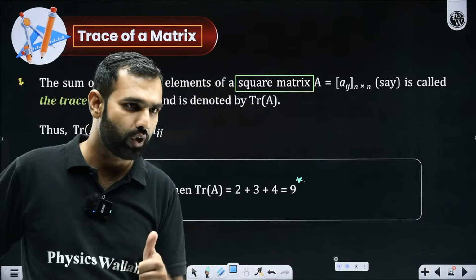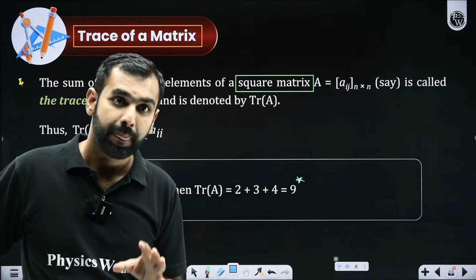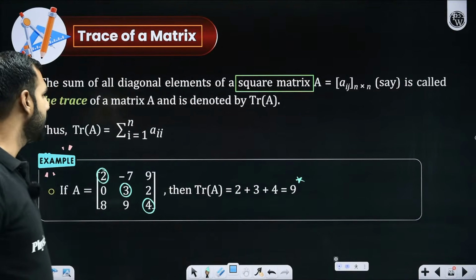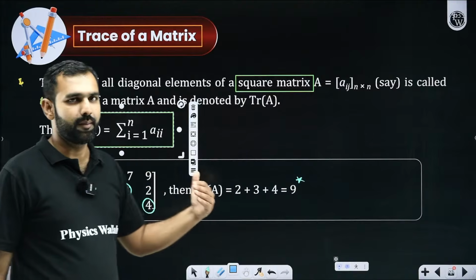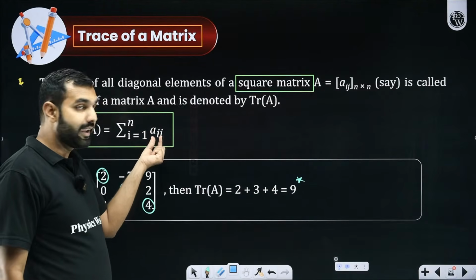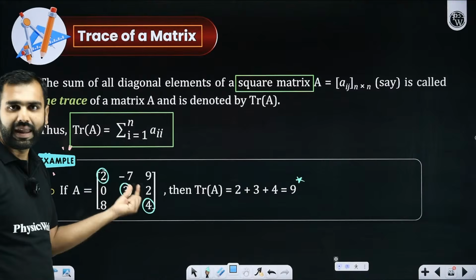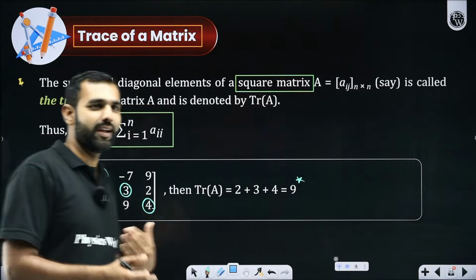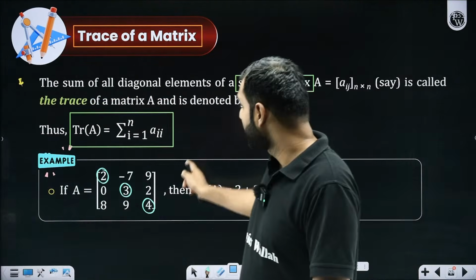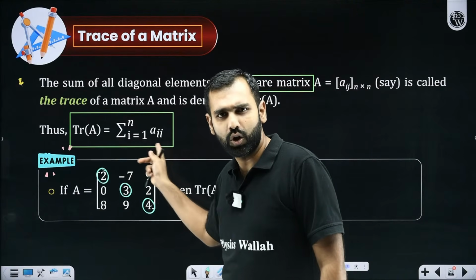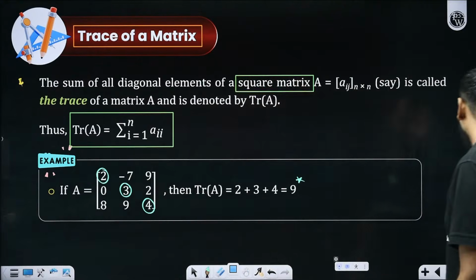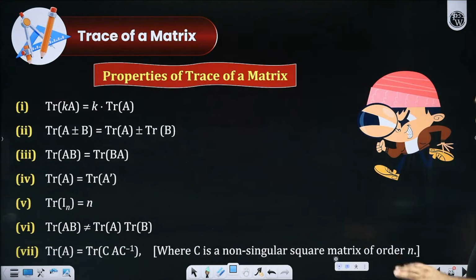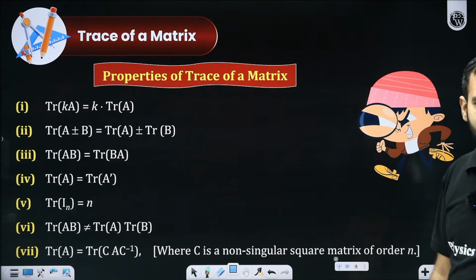Everybody got that? Yes or no? All the participants, tell me honestly. And with that, if you ask me the mathematical definition, I'll say the sum of a_ii, which means a11, a22, a33. If you add them up, you will get the trace. Everyone understood this mathematical definition? Are you all there, listening, watching and understanding it? Now, if you have understood all that is said so far, I am going to tell you a few standard, basic, straightforward properties of trace of a matrix.